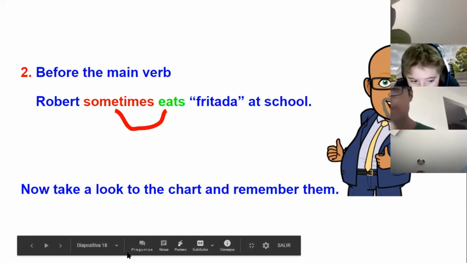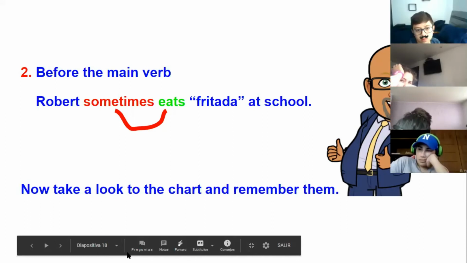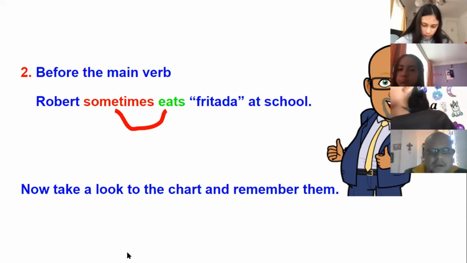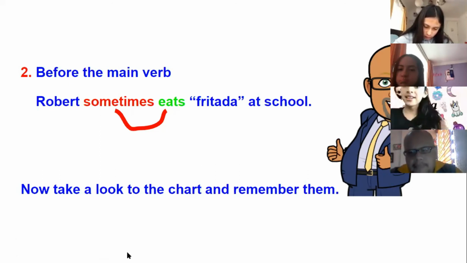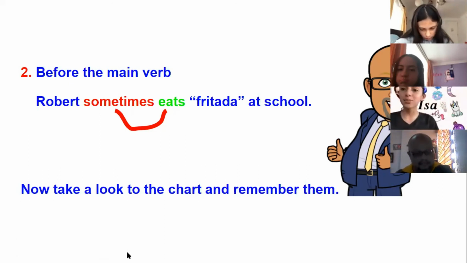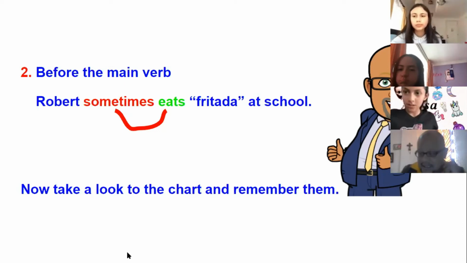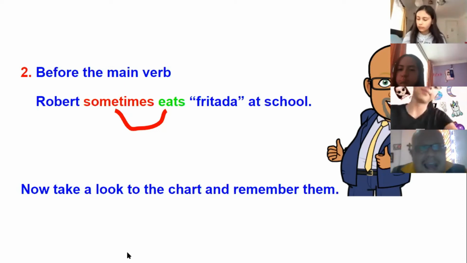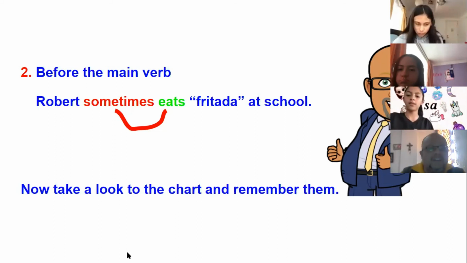Isabella Lara, can you help me with your example? The one that you did before? Yes, teacher, I'm sorry. Don't worry, tell me. I always help my mother. Very good. So as you can listen, she is using I always help. She's using the adverb of frequency before the principal verb.